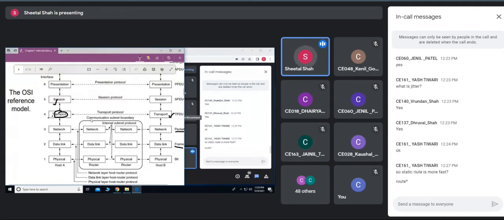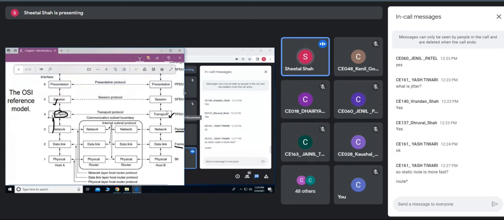It can be connection oriented and error free, so connection oriented and connectionless. In case of connection oriented, before the data is transmitted, a virtual connection is established between host A and host B, and then the data is transferred. No doubt it is shown like this, a virtual connection between these two, but actually the data would be transmitted in this direction.